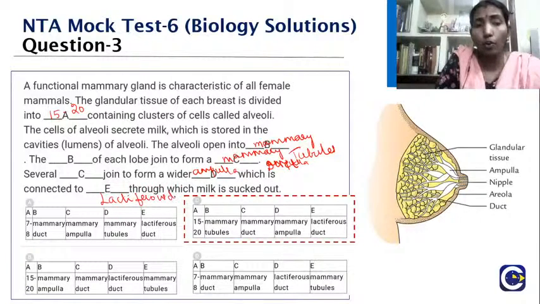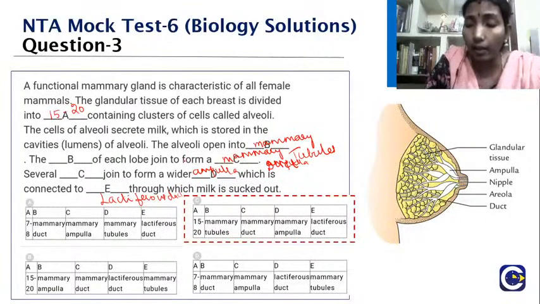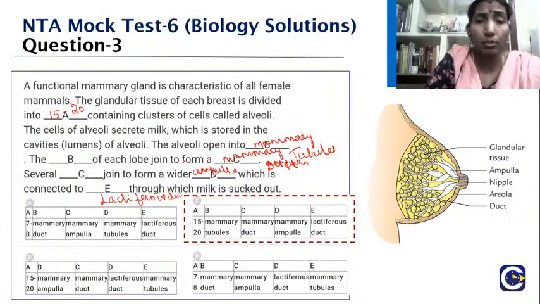Okay children, are you able to follow? Yes, excellent Srivatsa, you have given the right answer. Yes, very good. We'll go to the next question.